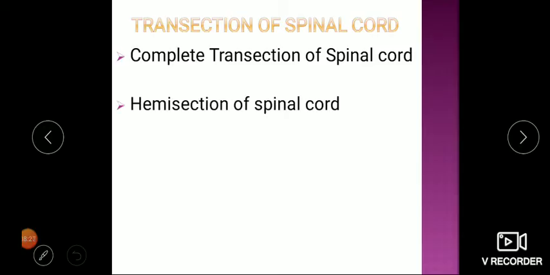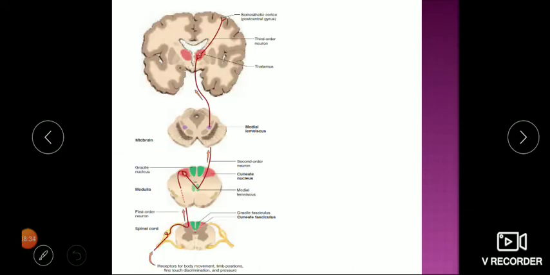So transection of spinal cord: complete, hemisection, and incomplete transection. These are the three different types of transection of spinal cord. Now let's again refresh our knowledge regarding ascending and descending tracts, because these are most important. When we are getting a spinal cord lesion, that means tracts are affected. So if you know the different tracts with their functions, easily by clinical examination you can try to find what the level of lesion is and which tracts are affected.